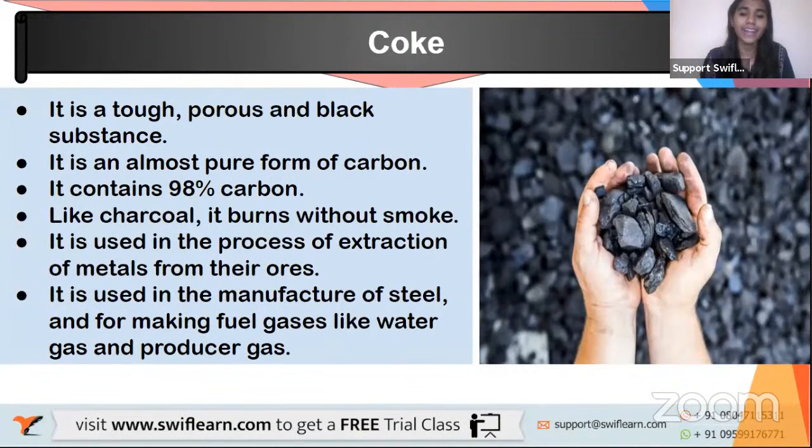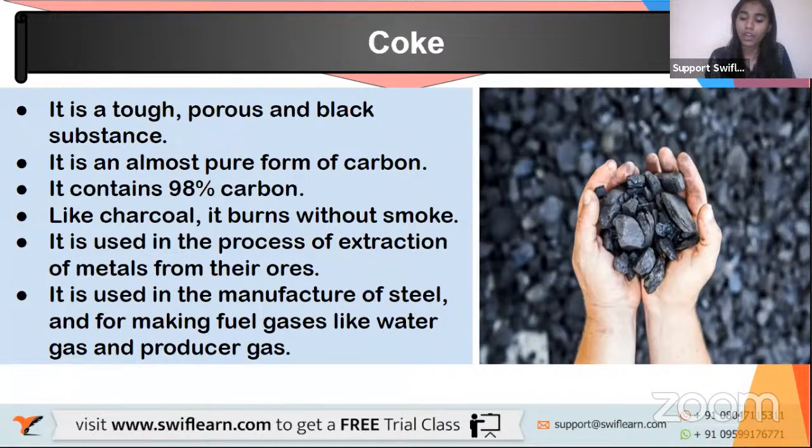Now, moving ahead, we will learn about the various products of coal. I told you earlier that there are different useful products that we can obtain from coal. So now let us learn about these products. One major product is coke. Coke is very tough and it is porous. Porous means it has holes in it, like a sponge, but it is very tough. And it is a black colored substance.